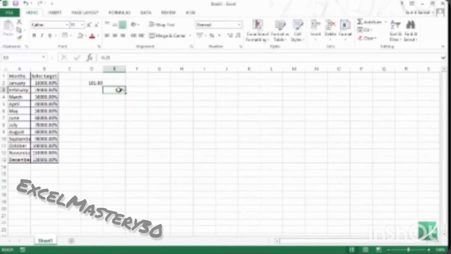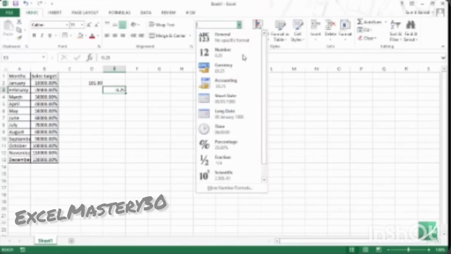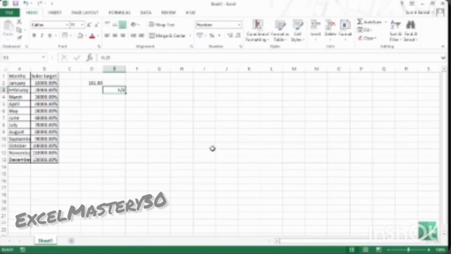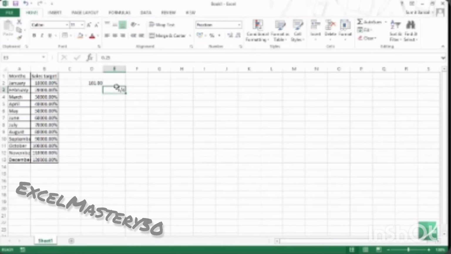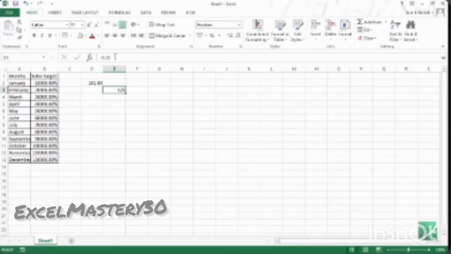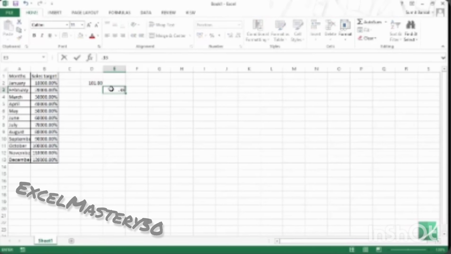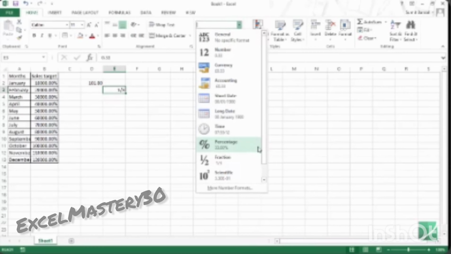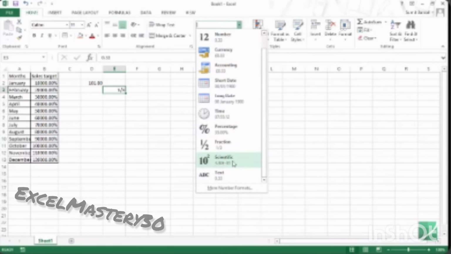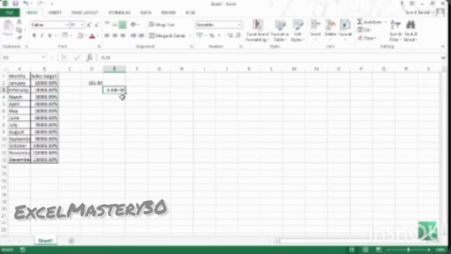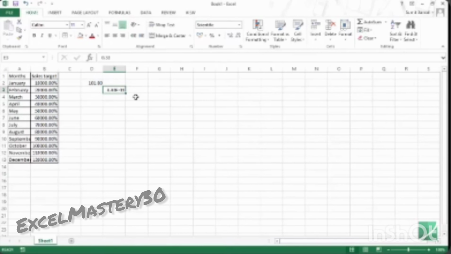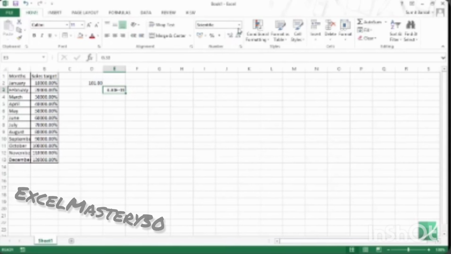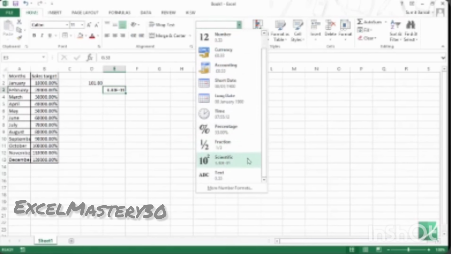So I have 0.25, the value that I have entered. And now I go back to fraction. As soon as I select this, it changes to 1 by 4, which is the fraction for 0.25. I can change this to 0.33, and this would change to 1 by 3, which is the fraction for 0.33. Similarly, I can change this to scientific notation. If I select this, you can see that the scientific notation comes up. I'm not sure when you would be using it, but this is a good format to have.